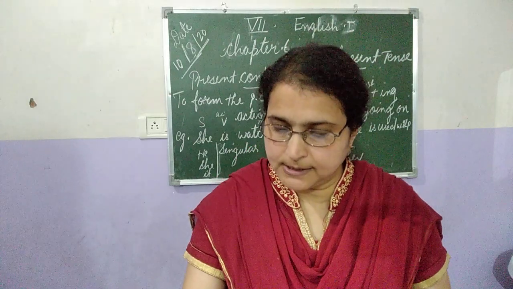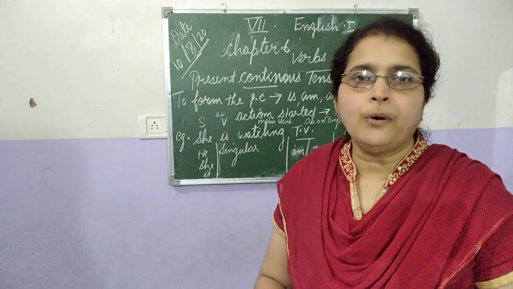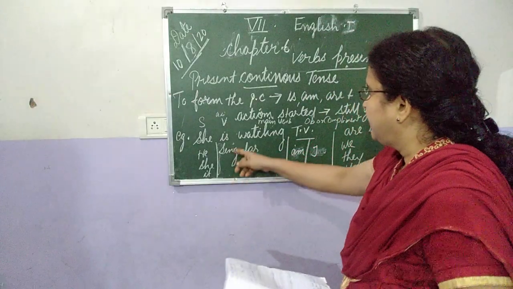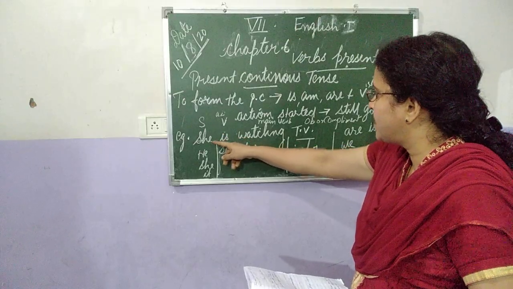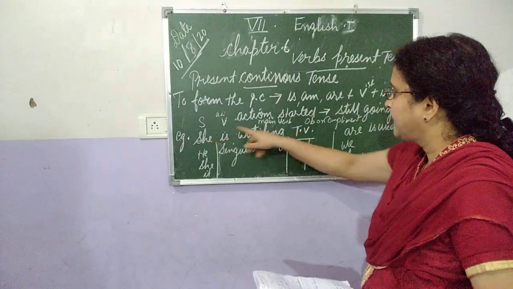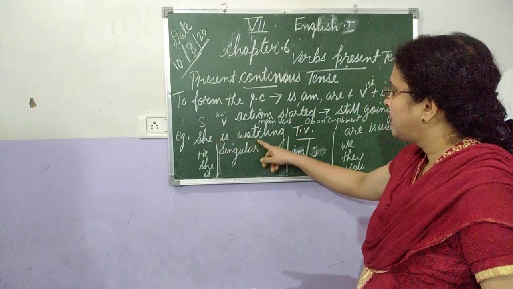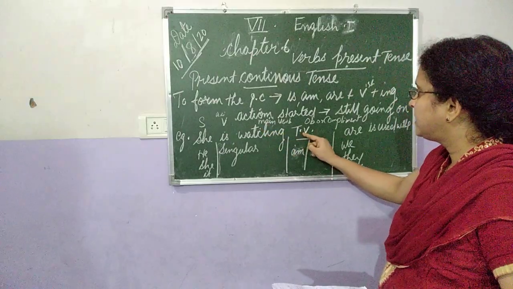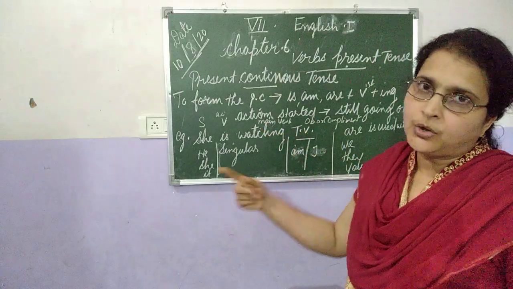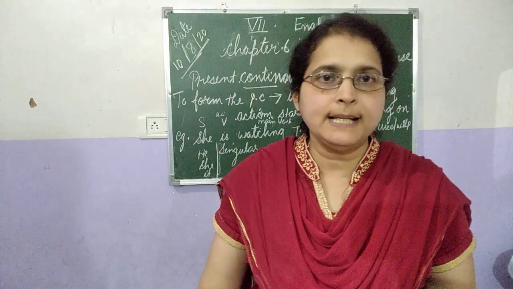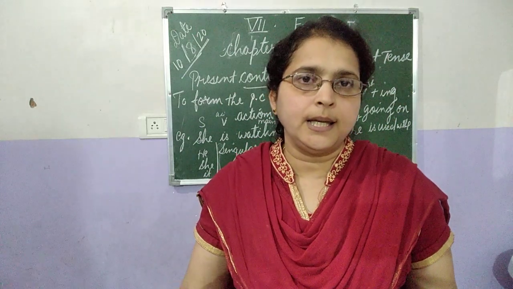So the next one is how can we form the sentences? For example, she is watching TV. She is your subject. Is is the auxiliary verb. Watching is the main verb and TV is the object or the complement. So we can say that is is used with a singular subject: he is, she is, it is.